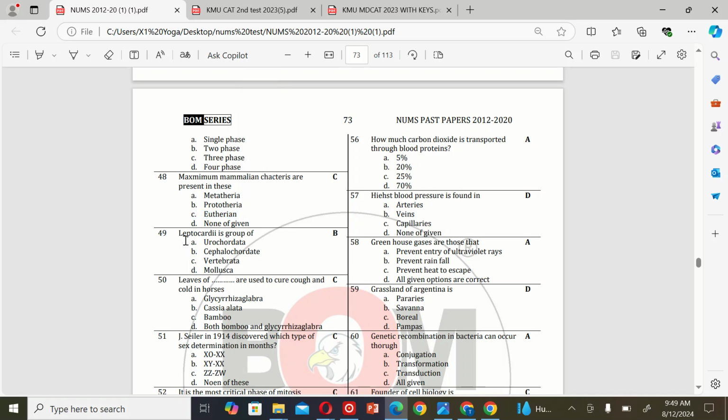The next MCQ is: Leptocardii is a group of A. Urochordata, B. Cephalochordata, C. Vertebrata, and D. Mollusca. So the correct option is B.